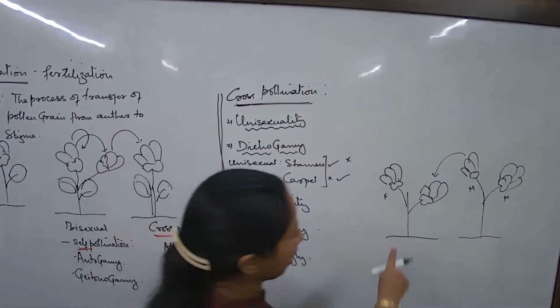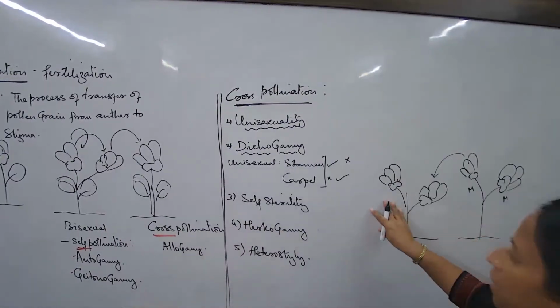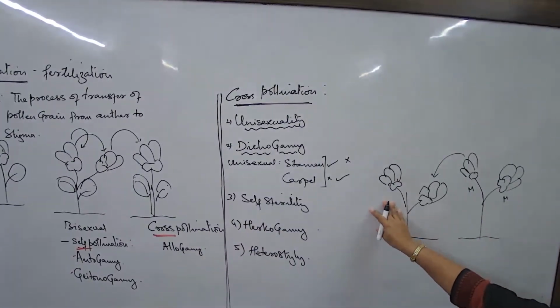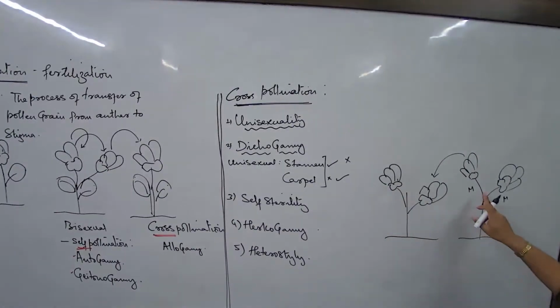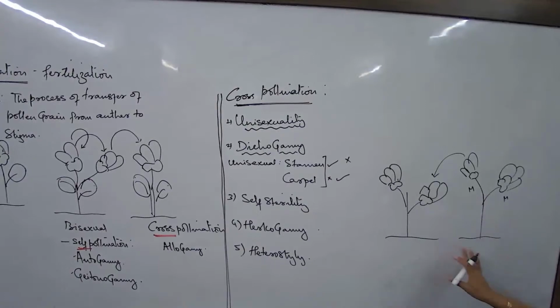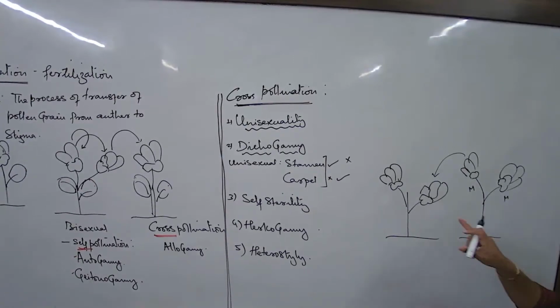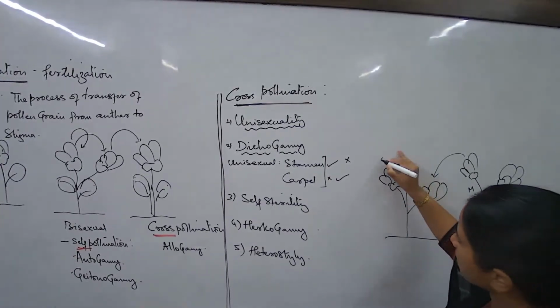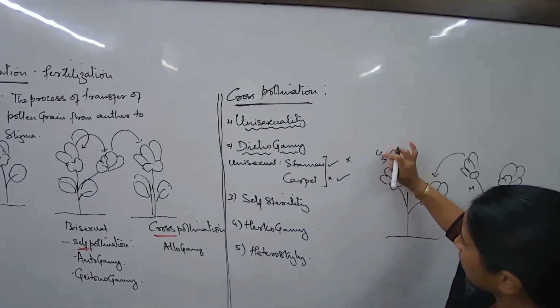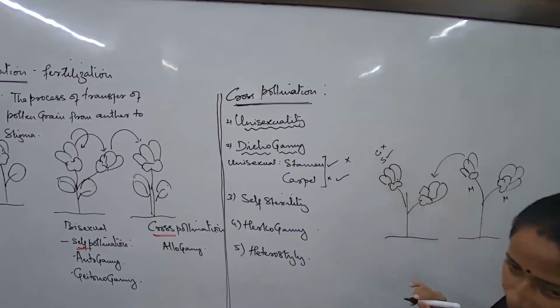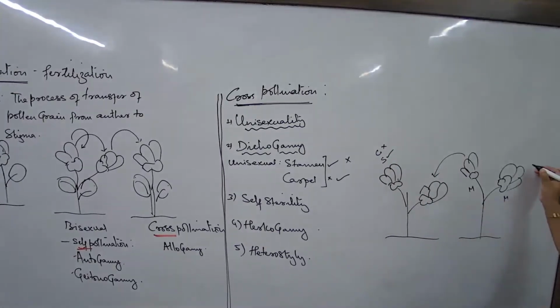So this is the flower. I am talking about a particular plant. The plant is unisexual. Each of these flowers is unisexual, on two different plants. But in this case, I see that the stamen is developed, but the carpel is not. In this one, the carpel is developed, the stamen is not.